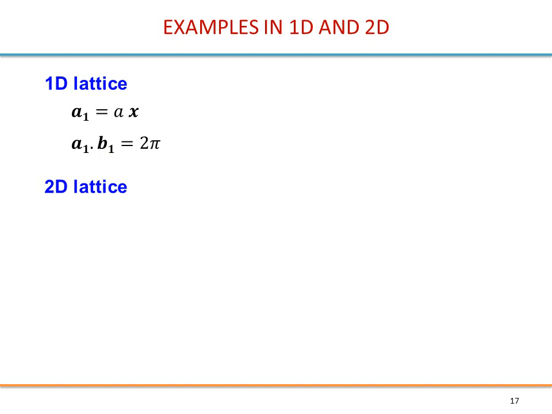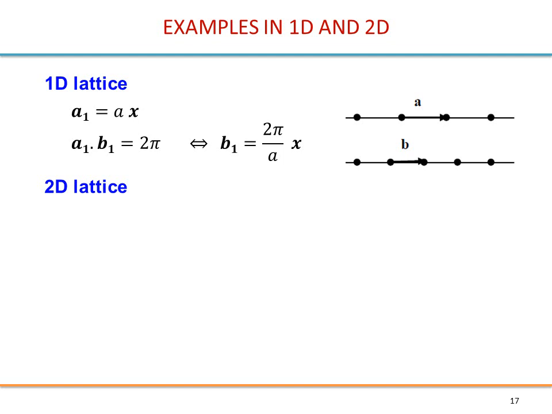So anyway, we have only one dimension in this case. So this gives you the magnitude of b1, just 2 pi over a x. So this is a representation of these lattices. This is a direct lattice with a being the distance between 2 points, and here the reciprocal lattice with distance between 2 points being b.